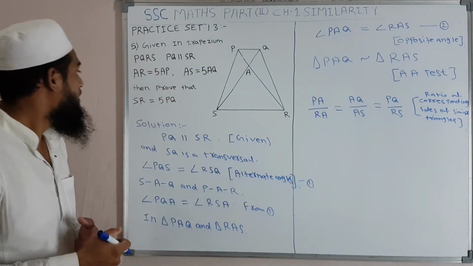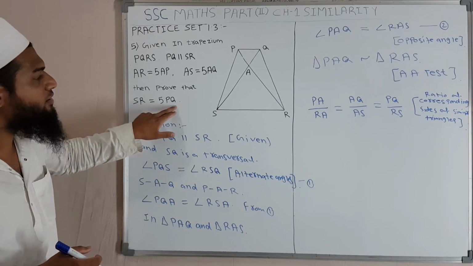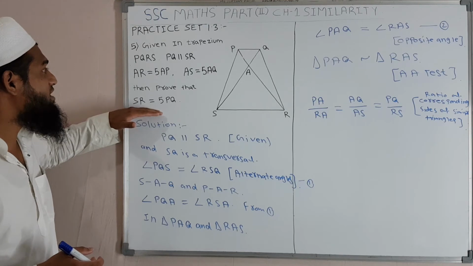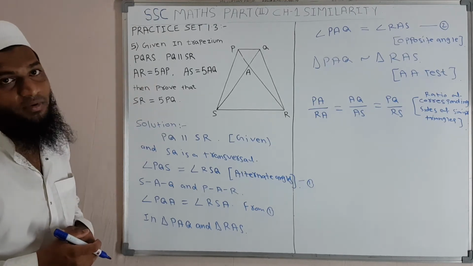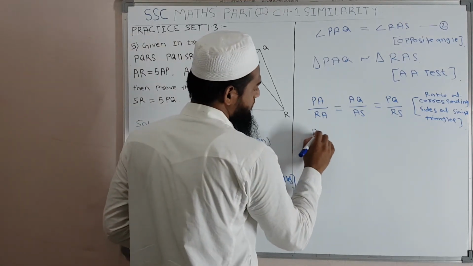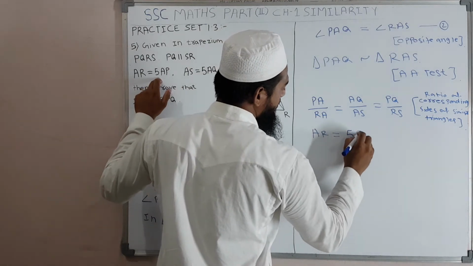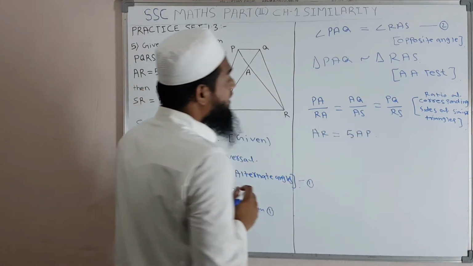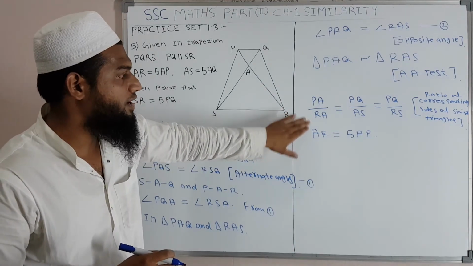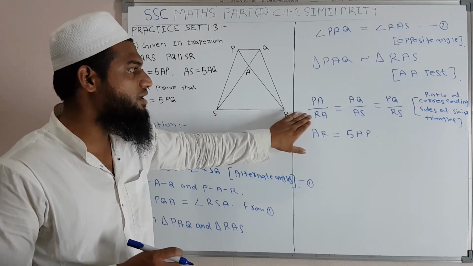Now we have to prove SR is equals to 5 PQ. And what is given? AR is equals to 5 AP. This is given. If we put this value at the position of AR, RA and AR are the same, 5 AP.